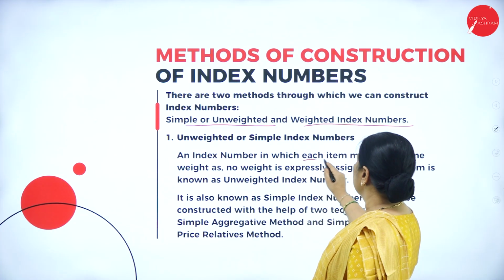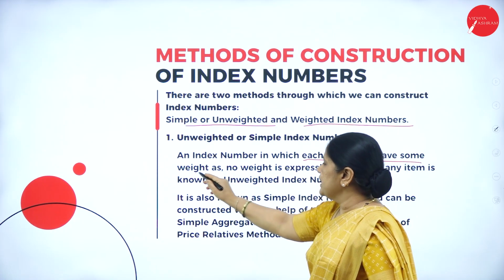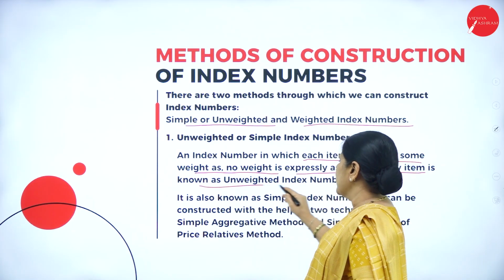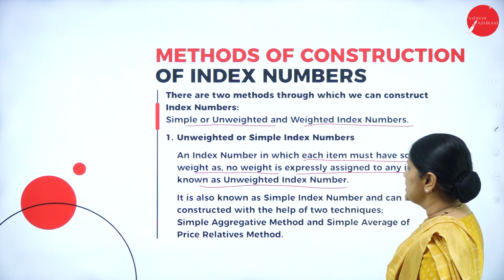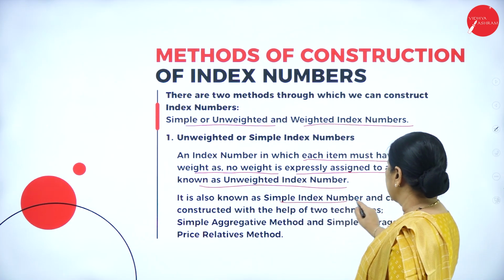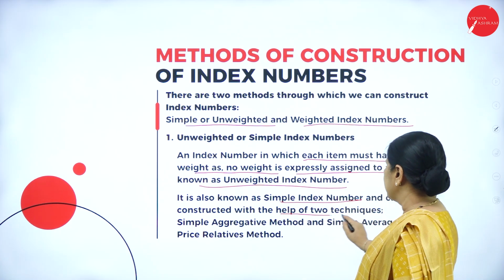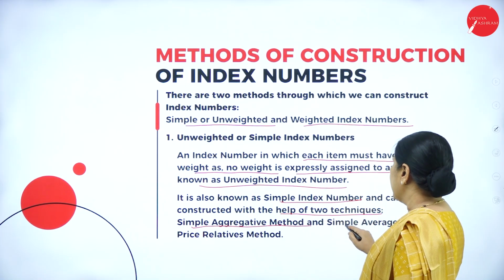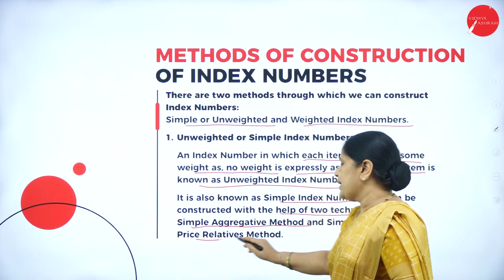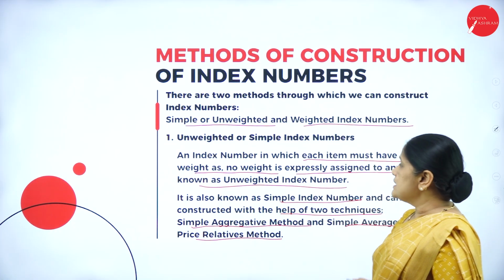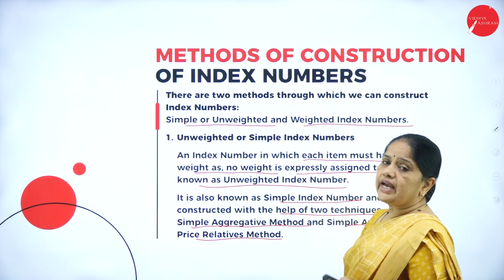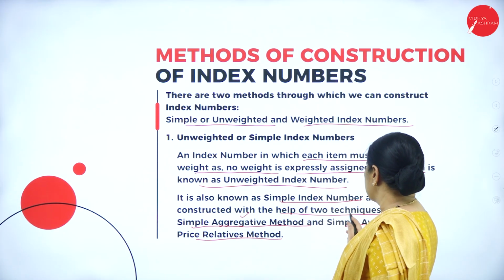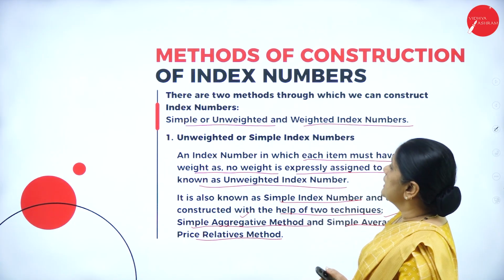An index number in which no weight is expressly assigned to any item is known as the unweighted index number. It is known as the simple index number and can be constructed with the help of two techniques. One is the simple aggregative method and the other is the simple average of price relatives method. In this unweighted index number, again we have two types: the simple aggregative method, and the simple average of price relatives method.